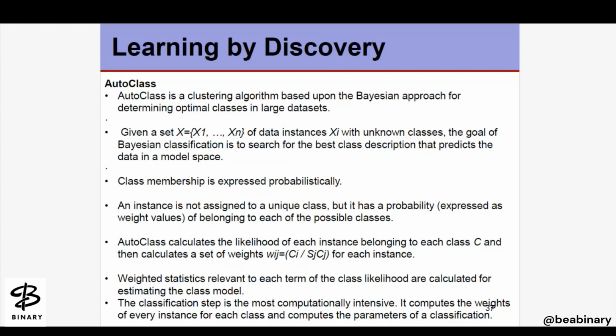The classification step is the most computationally intensive; it computes the weight of every instance for each class and computes the parameters of the classification. So what do you understand by AutoClass, from what we have discussed till now?